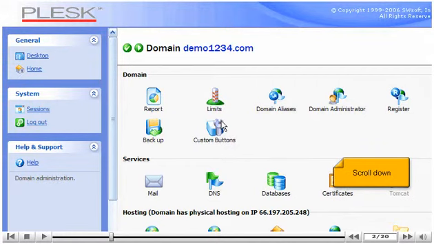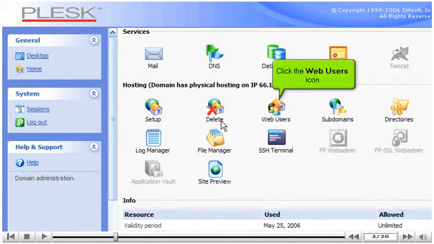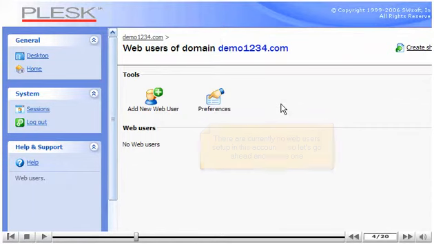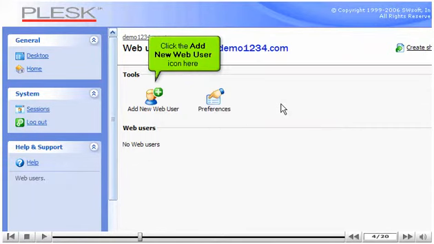Scroll down. Click the Web Users icon. There are currently no web users set up in this account, so let's go ahead and create one. Click the Add New Web User icon here.